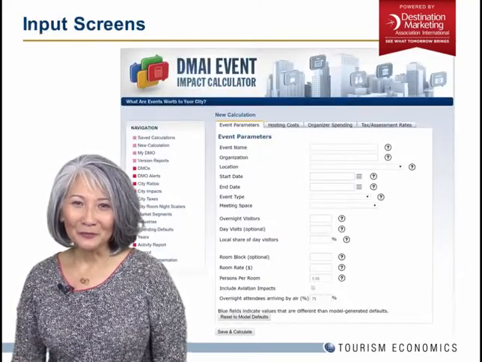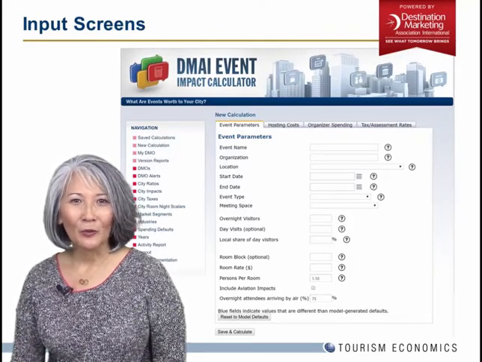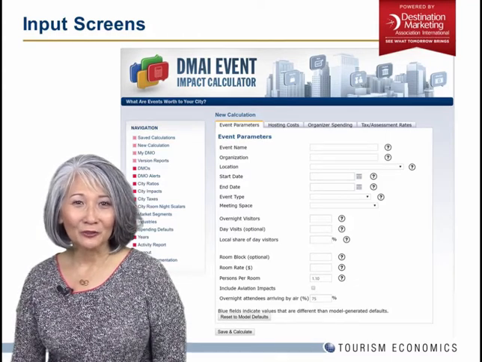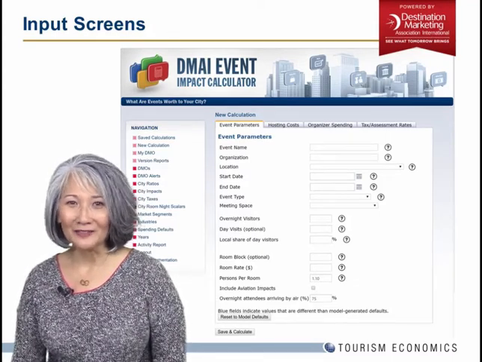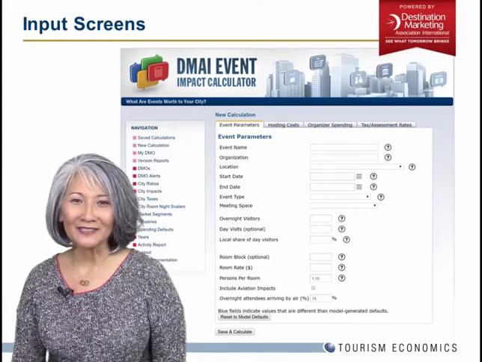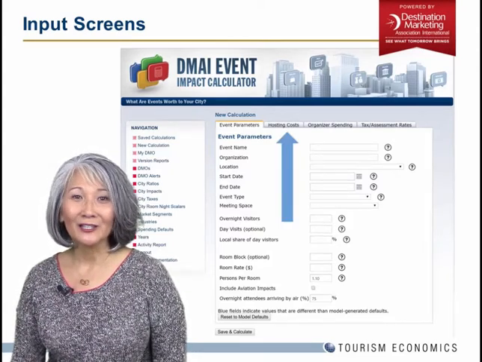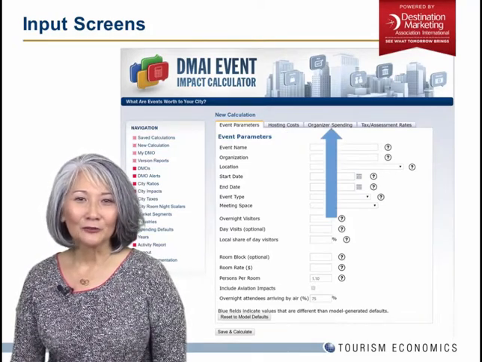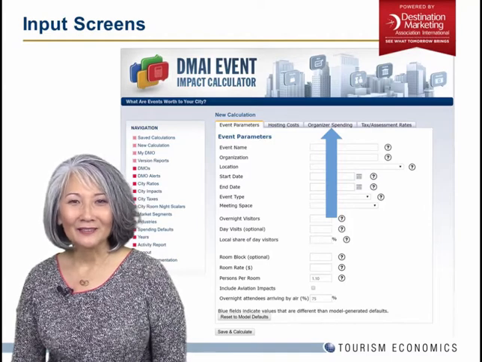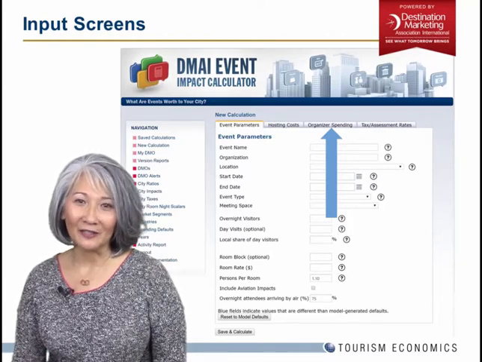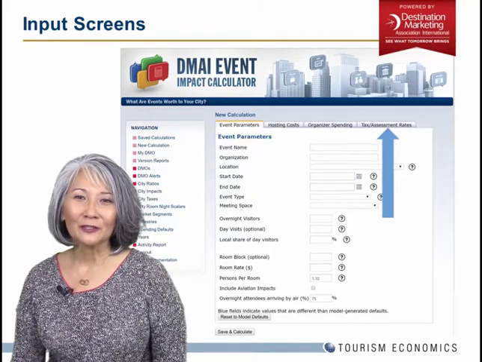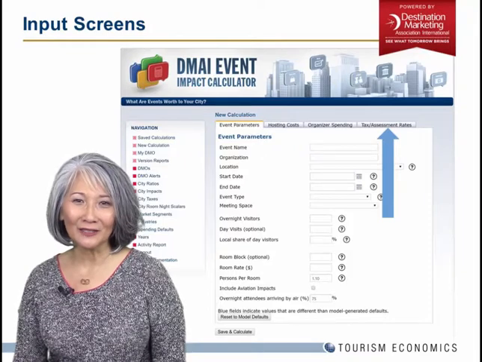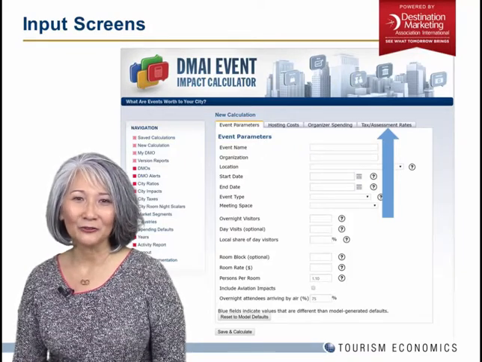As you see here, the input screen consists of 4 tabs where you're able to input the specifics on an event. The first tab covers general event parameters such as start date, event type, overnight visitors, etc. The second tab covers any hosting costs or incentives you may be investing. The third tab includes what the organizer spent, and it has several default values if those values are not available to you. And the fourth tab includes taxes and assessments, which allows us to configure the calculator for each destination's unique set of tax and values.